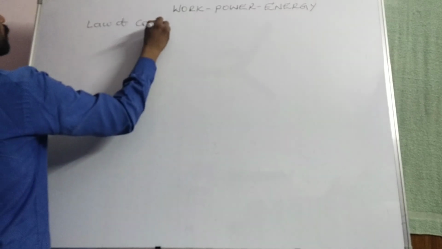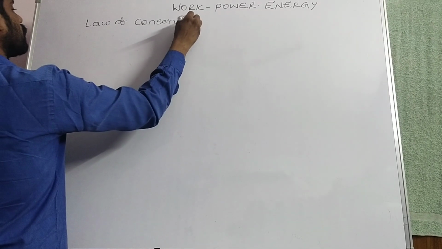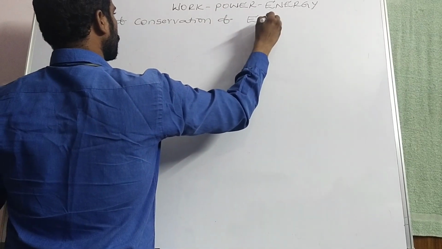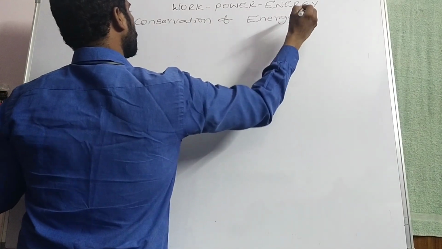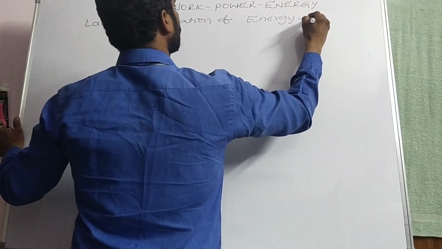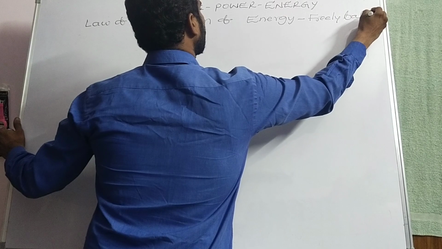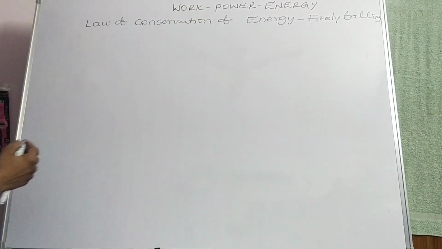Law of conservation of energy in case of freely falling body.